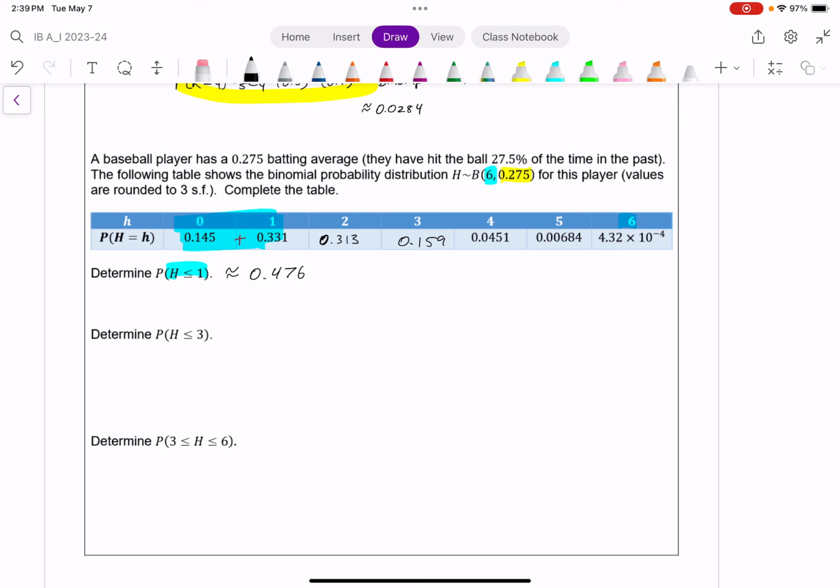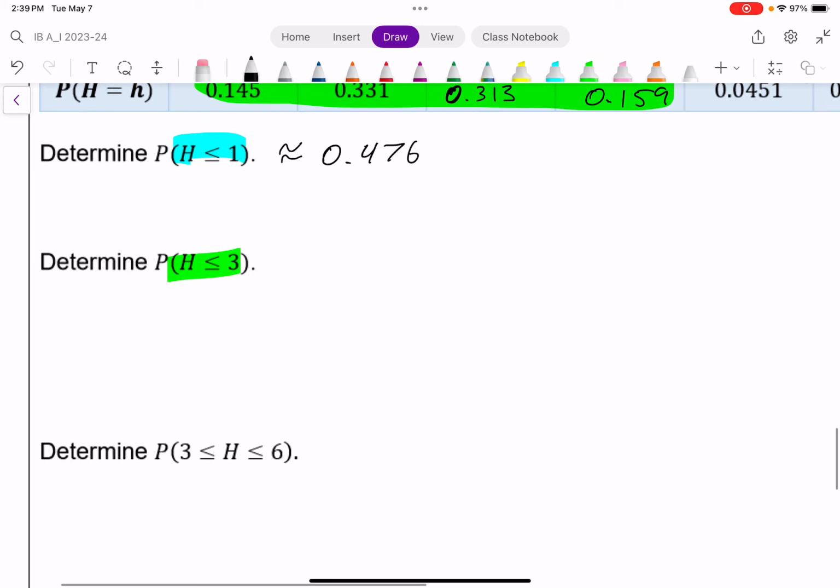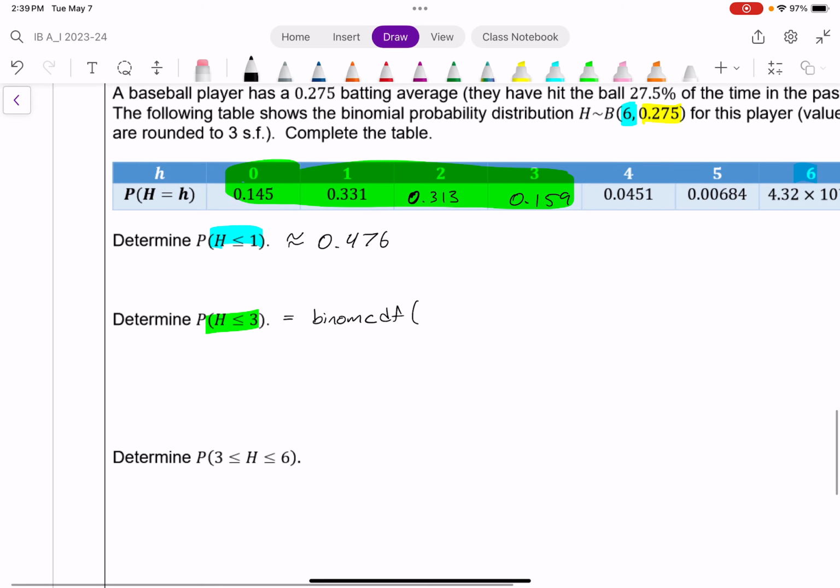That said, while I could do something similar for this, the probability of H being less than or equal to 3, that represents all of this here, any of these, up to 3 and including 3. Keep in mind, it wouldn't take me that long to do it, but it already gets annoying. Plus, each of these has been rounded, so there's a bit of rounding error that adds up each time. So for this, we probably want to use the binomial cumulative distribution function, which on most calculators looks like this, which means you ask the calculator to add up all these for you.